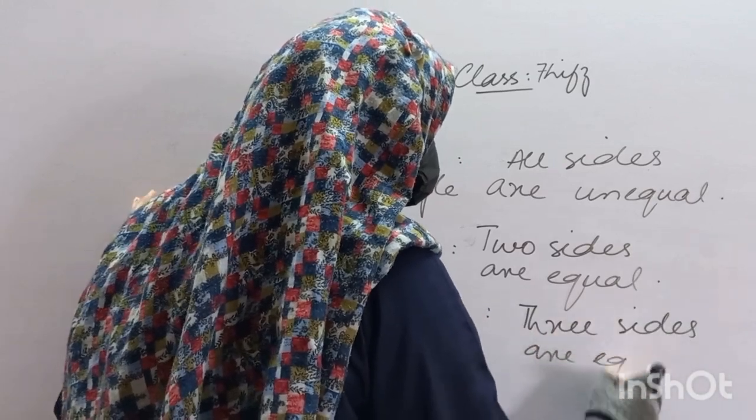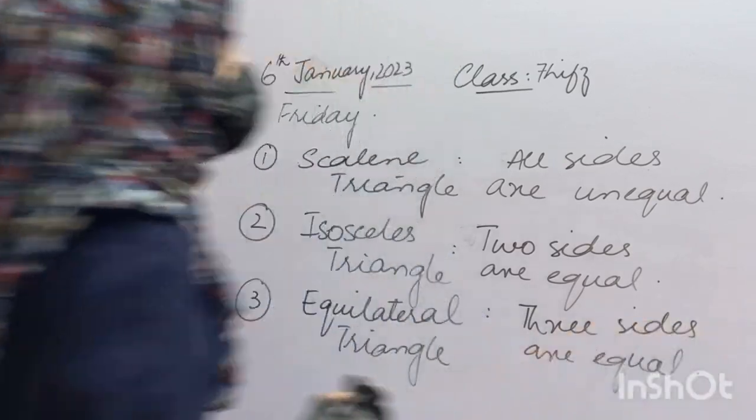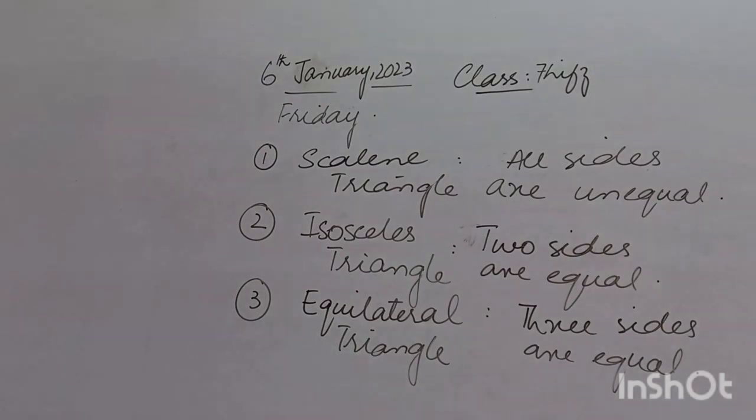So in the end we have three types of triangle we have discussed in our previous lesson. The very first one is scalene triangle, the second is isosceles, and the third one is equilateral.